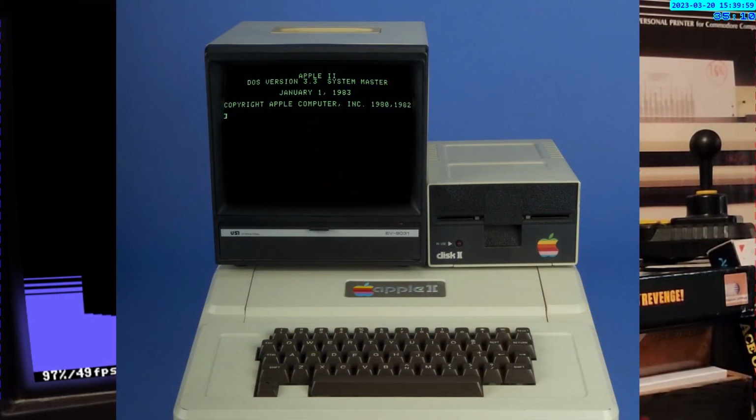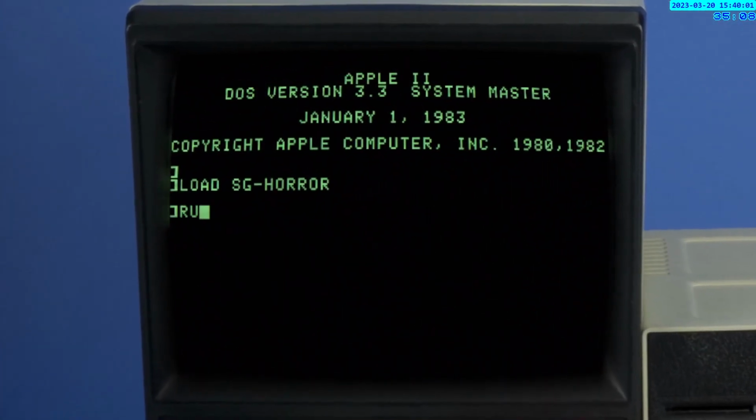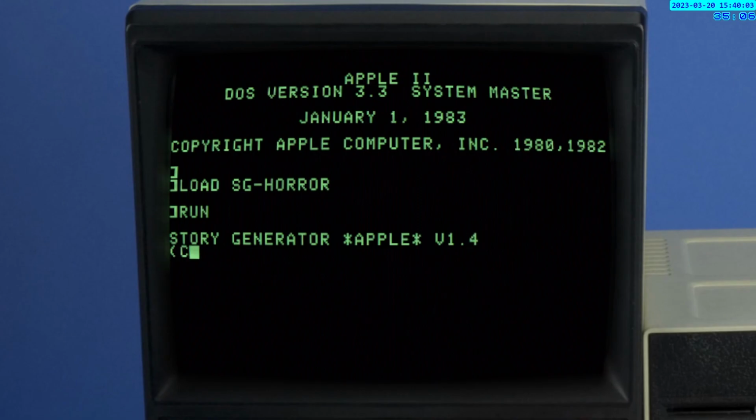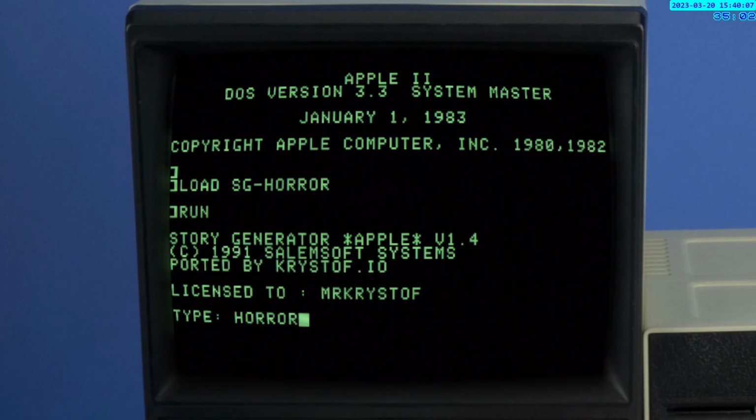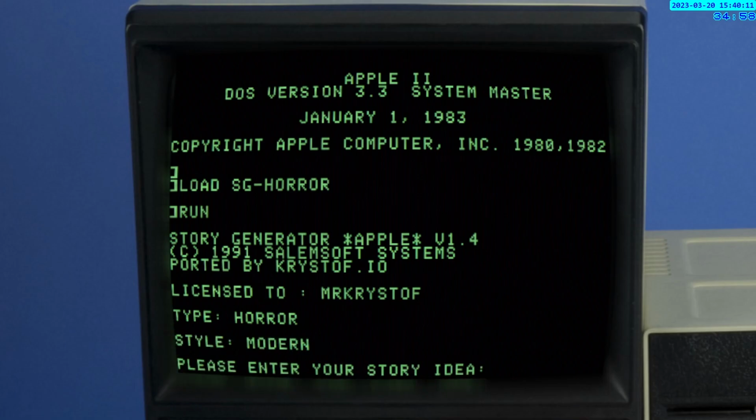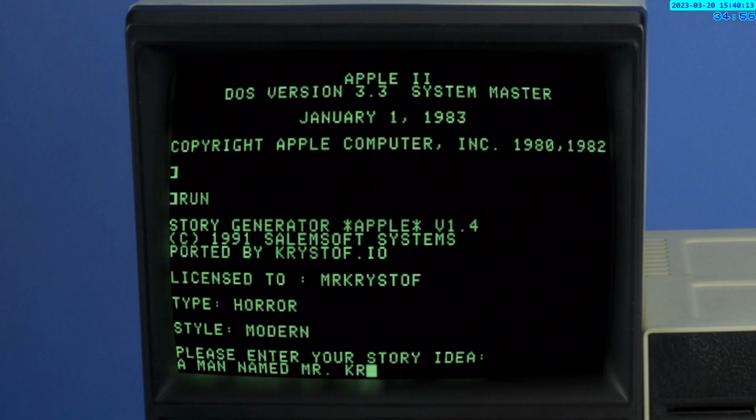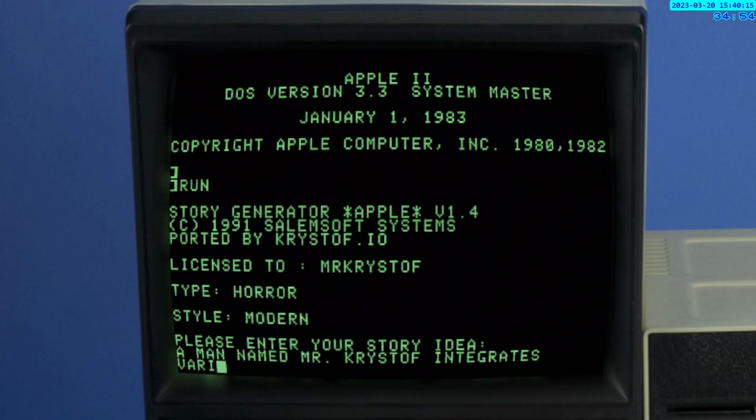So now we'll take the same prompt, but we'll do a little spin on it. We'll do the story type of horror, and this time we'll play it on an Apple IIe display. Now, of course, this display isn't real. It's just some HTML, CSS magic, but I think it looks pretty good.